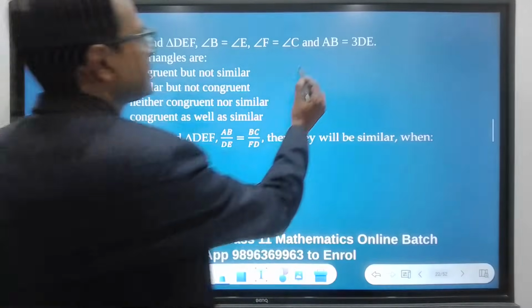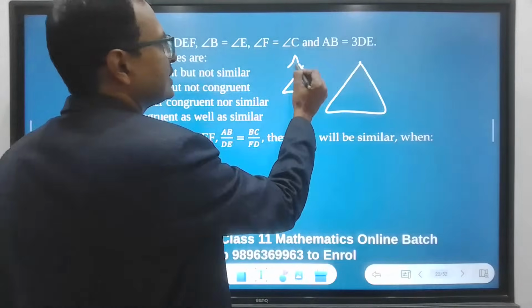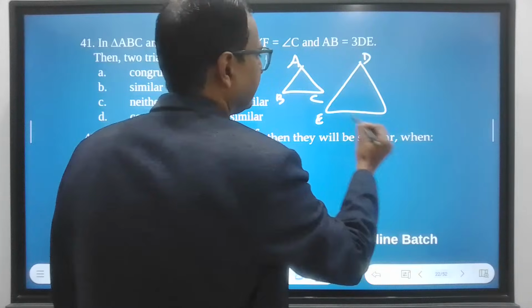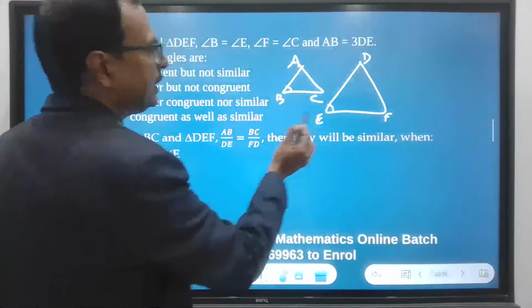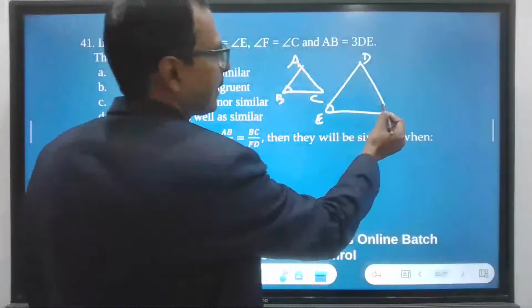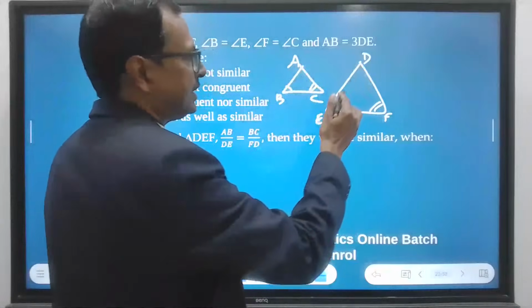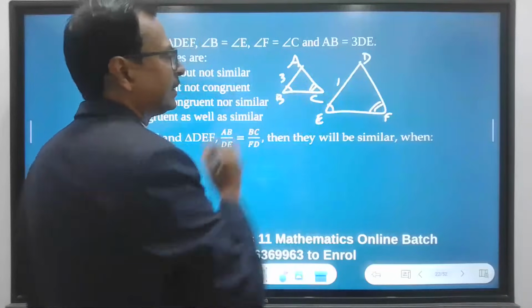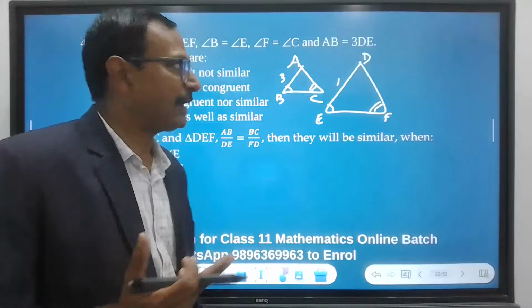Okay, let's draw two triangles, ABC and DEF. So what is given here? Angle B equal to angle E, angle F equal to angle C, and AB is 3 times DE. So if this is 1, this is 3. Now, how do we prove the congruence or similarity?